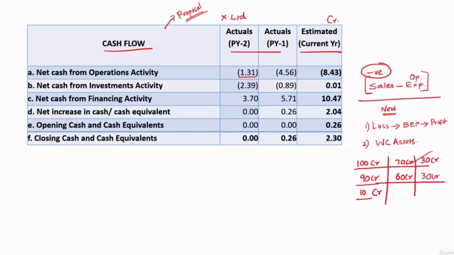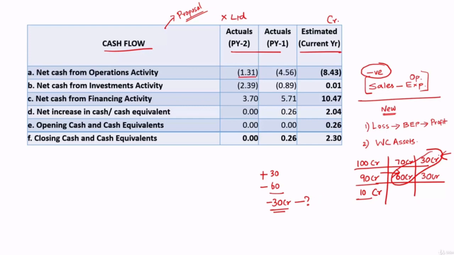But you have to see these two. This is the cash which had come in, and this is the cash which had gone out. So the cash that came in was 30 crore. The cash that went out was 60 crore. So from operations, they have actually ended up paying 30 crore without generating any money. From where they paid this 30 crore, that's what you will get to know from the cash flow statement.